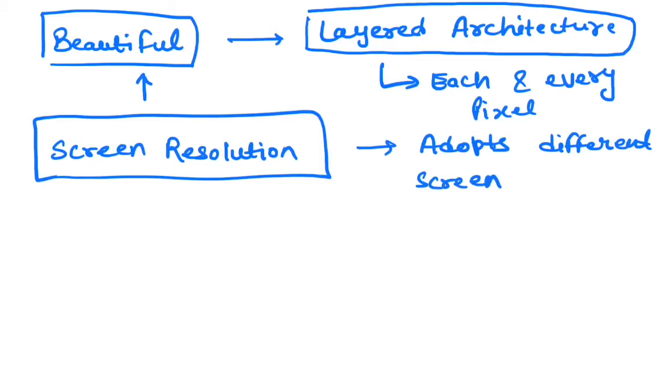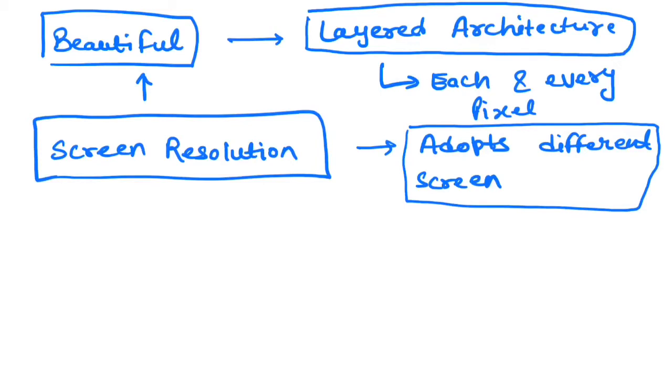Let's say you render your UI on a small screen, large screen, iPad, or iPhone. In Android also you have devices of multiple screen sizes. Wherever you render that UI or app, it renders very smoothly, and each and every pixel will adapt to the native screen resolution. So it is adaptive to screen resolution, and it's by default responsive in nature.